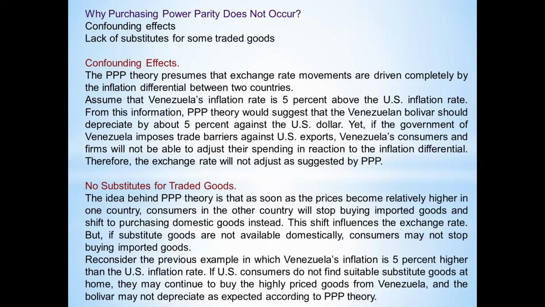If US consumers do not find a substitute for Venezuelan goods, they may still continue to buy the Venezuelan goods even if their price levels are high. Then the Bolivar, that means the Venezuelan currency, may not be depreciated as expected according to the PPP theory.